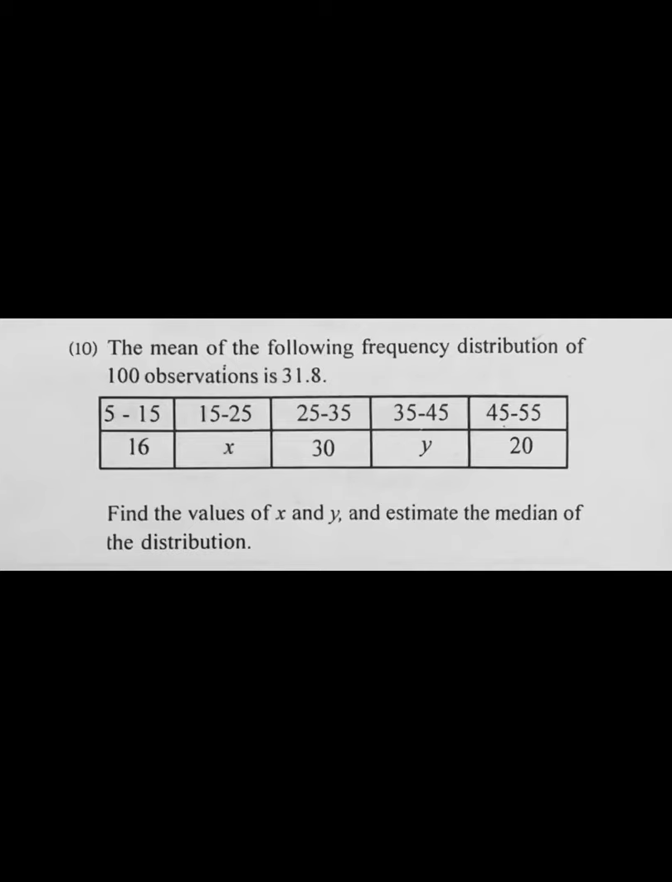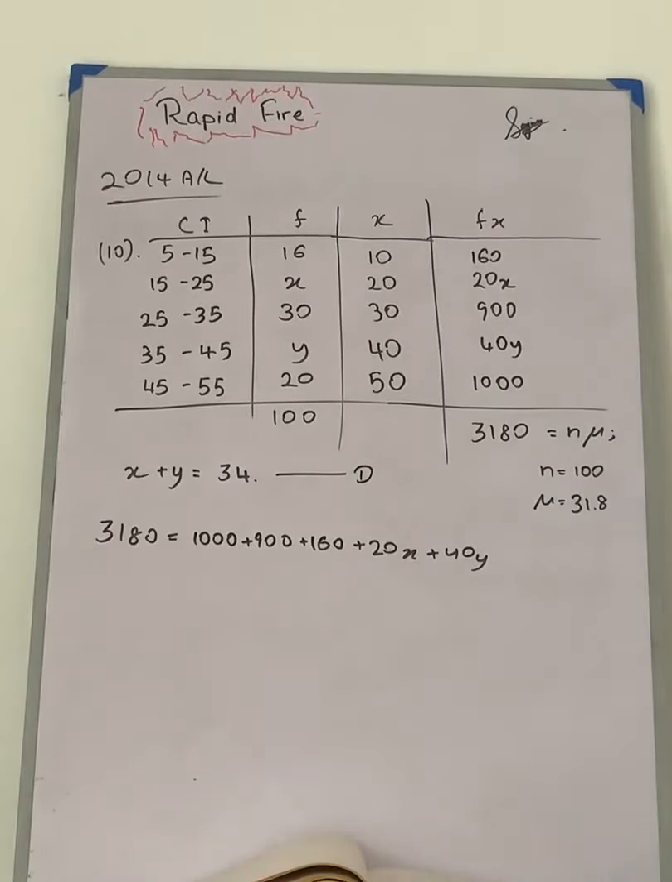So we are moving on to our final question of the day. So question number 10 from 2014 A level from the applied part. The mean of the following frequency distribution of 100 observations is 31.8. So the following data graph is given below. Find the values of x and y and estimate the median of the distribution. So we can take about 2.5 minutes for this question.